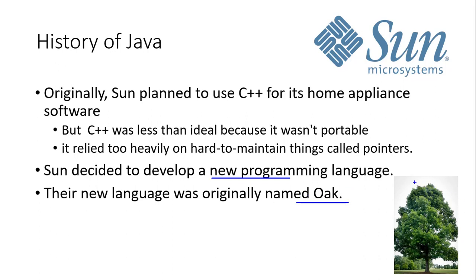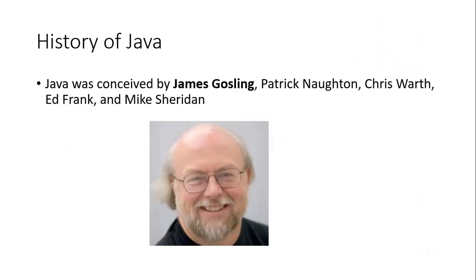So they named that programming language Oak. The person you see in this picture is James Gosling, along with the others. They were the first ones to start the Java program.